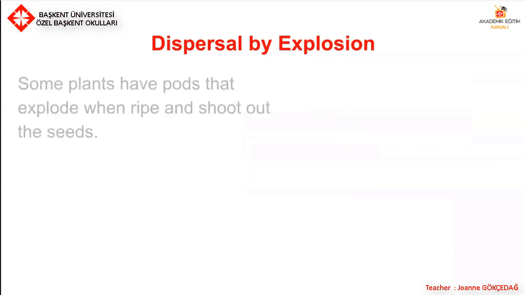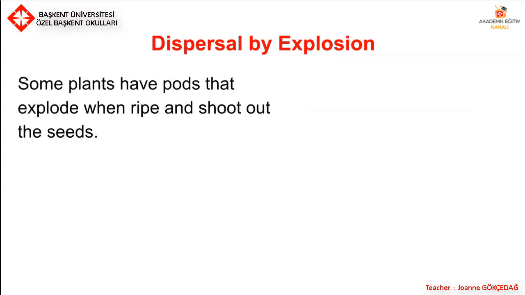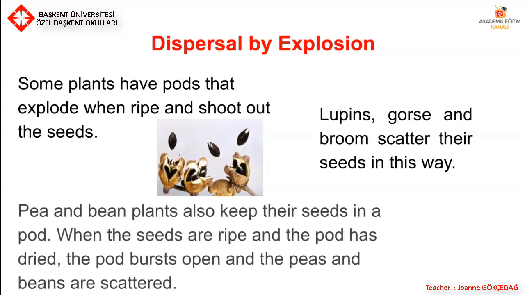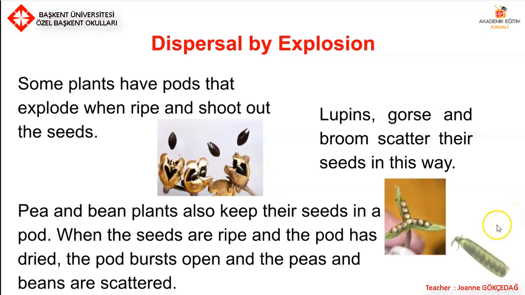Dispersal by explosion. Some plants have pods that explode when ripe and shoot out the seeds. Lupins, gorse and broom scatter their seeds in this way. Pea and bean plants also keep their seeds in a pod. When the seeds are ripe and the pod has dried, the pod bursts open and the peas and beans are scattered everywhere.